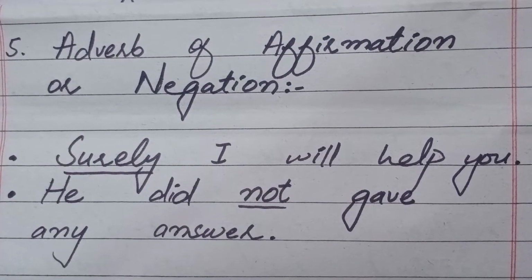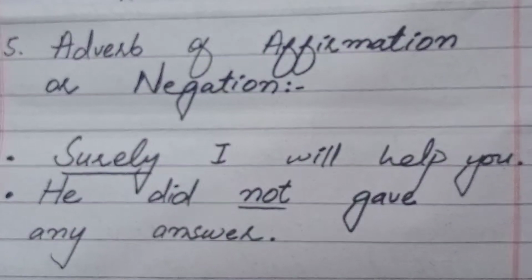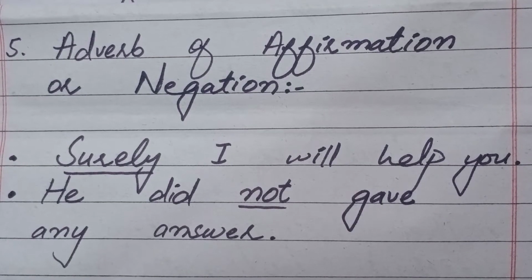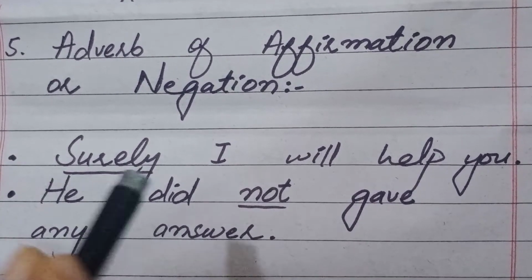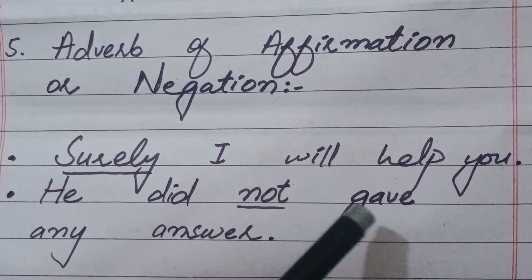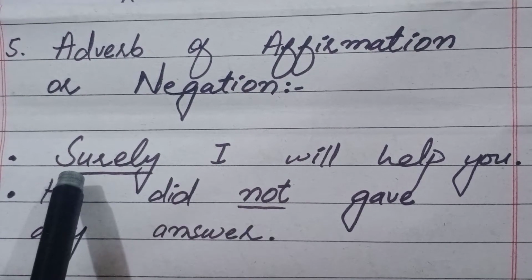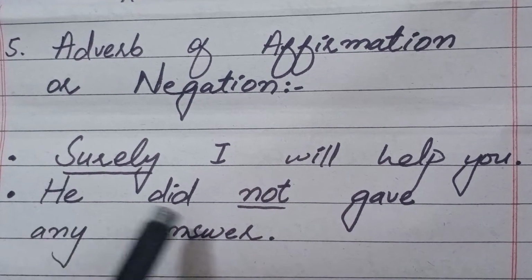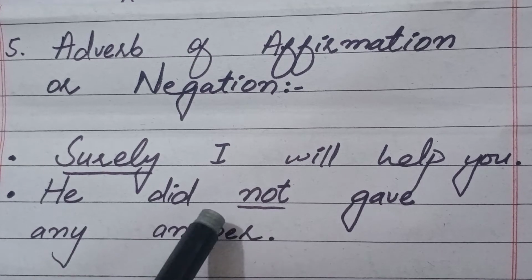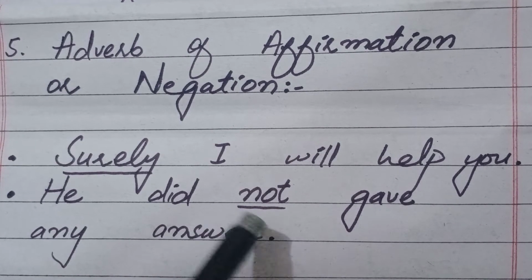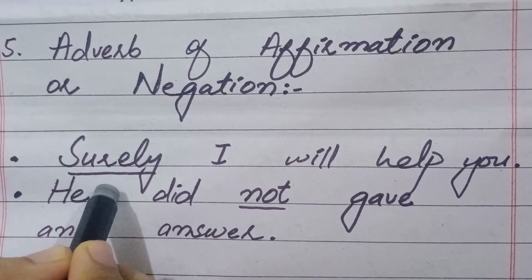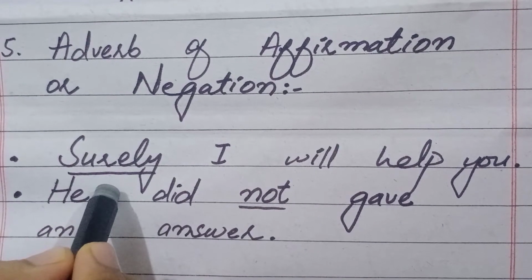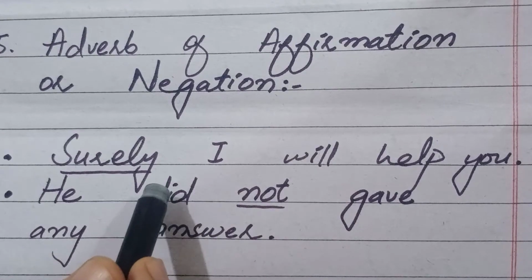Now guys, move to the fifth kind of adverb, and that is adverb of affirmation or negation. So students, they affirm or negate something. Now move to the example. Surely I'll help you. In this sentence, the word surely is an adverb of affirmation. Second is: he did not give any answer. In this sentence, the word not is an adverb of negation. So students, we can say that these words affirm or negate something in the sentence.